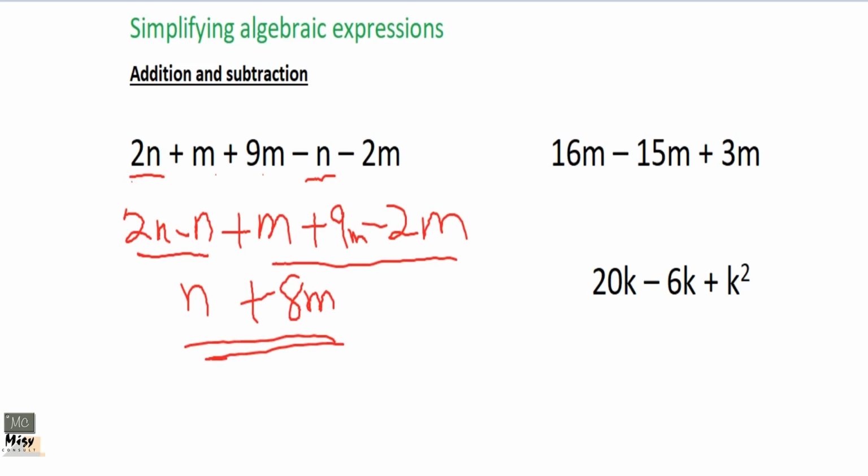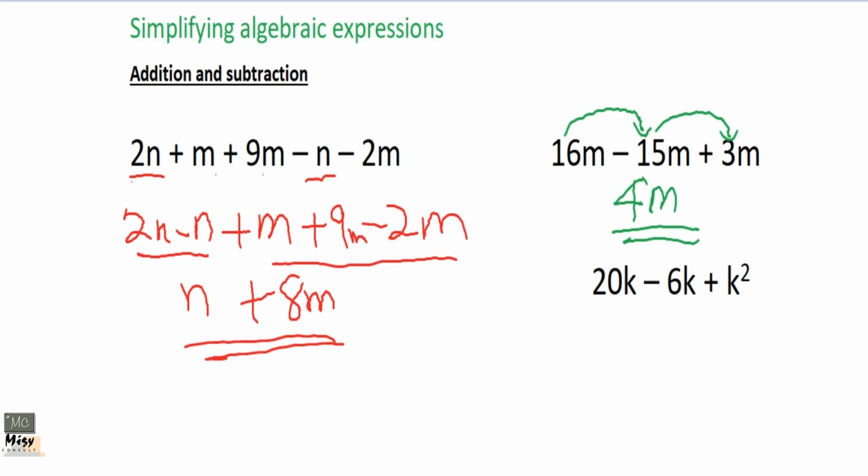We can see here it's one term throughout, so it is easy. So we just write our m down because m is the variable represented in the term. So 16 minus 15 is 1, plus 3. 16 minus 15, 1. 1 plus 3 is what? 4. So it is 4m. Okay, so you are just going to add or subtract the numbers attached to the variable. Just put the variable down and work on the numbers only.